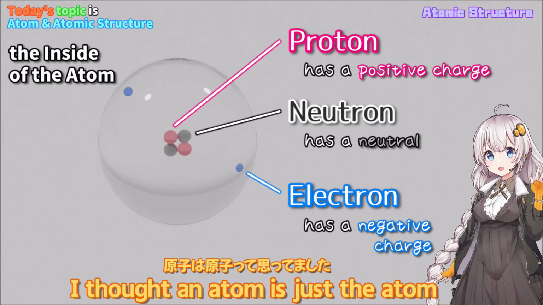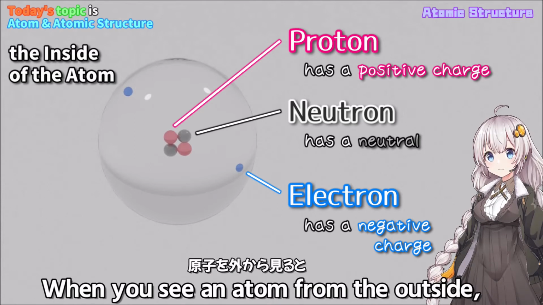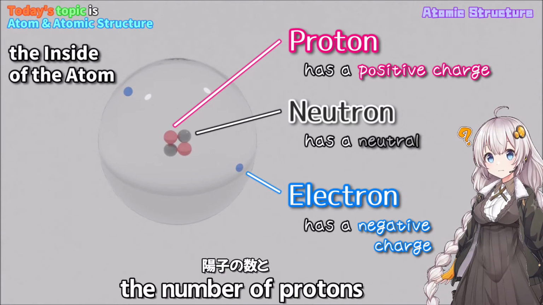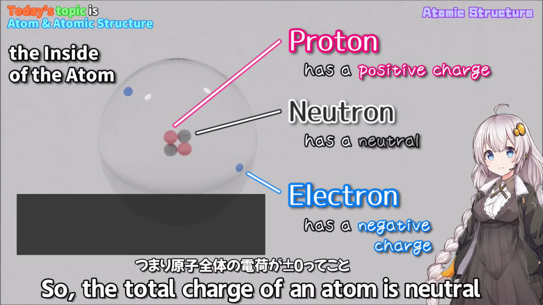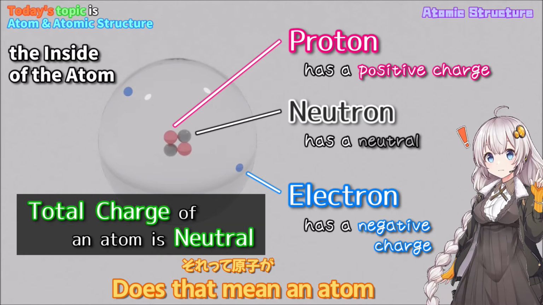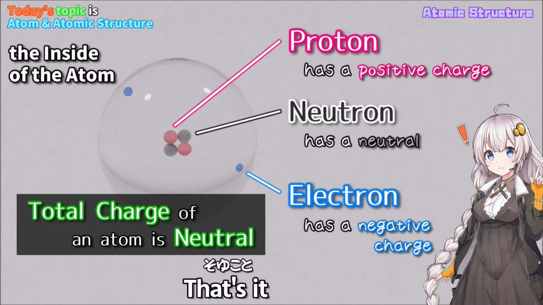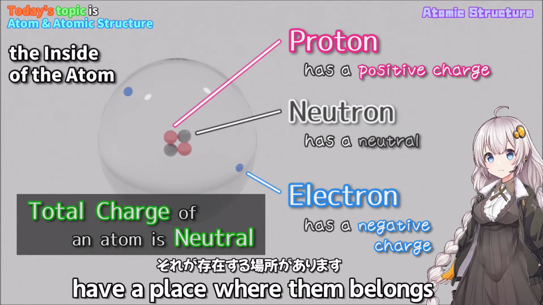Do you know atoms are composed of positive and negative charge? I thought an atom is just the atom. Well, when you see an atom from the outside, you can only see a mere particle. This is because in an atom, the number of protons equals that of electrons. So, the total charge of an atom is neutral. Does that mean an atom has neither positive nor negative charge? That's it.